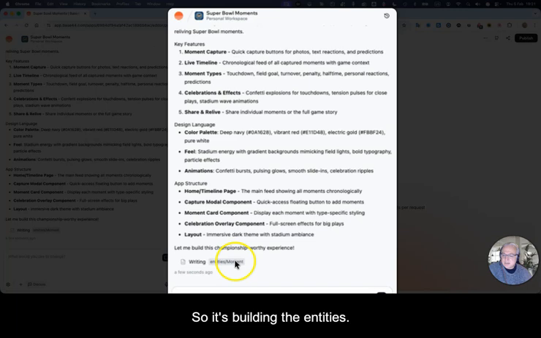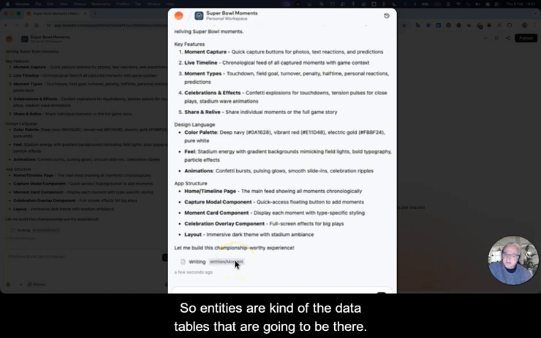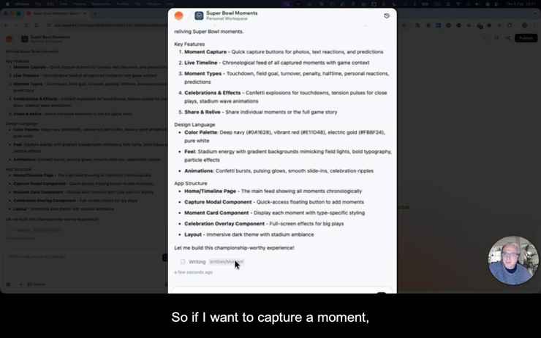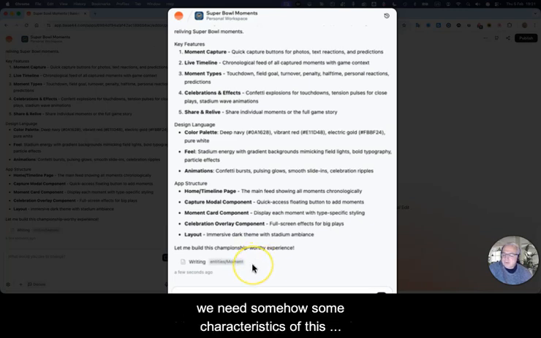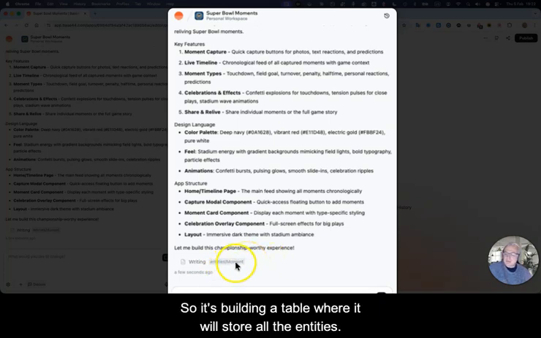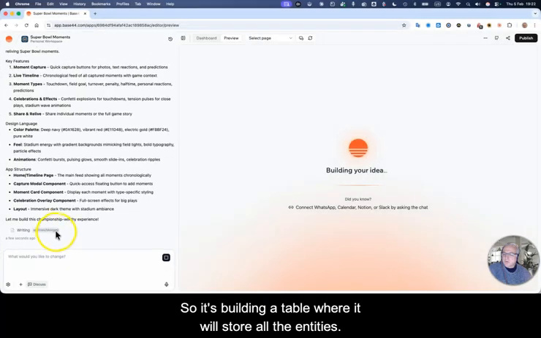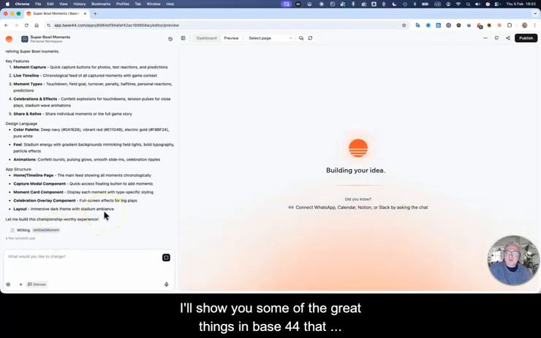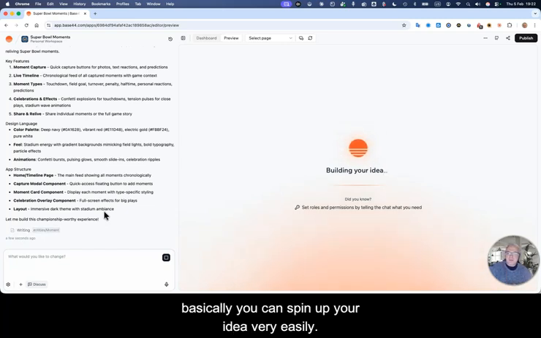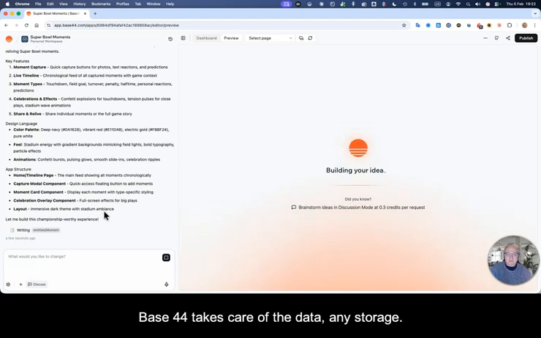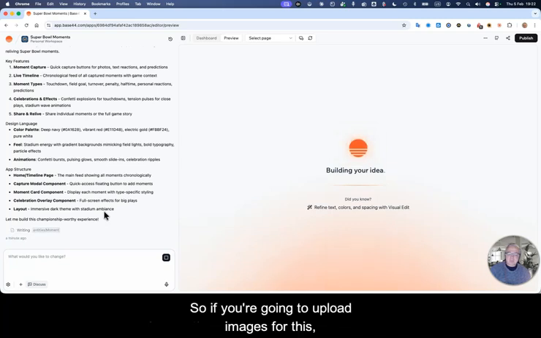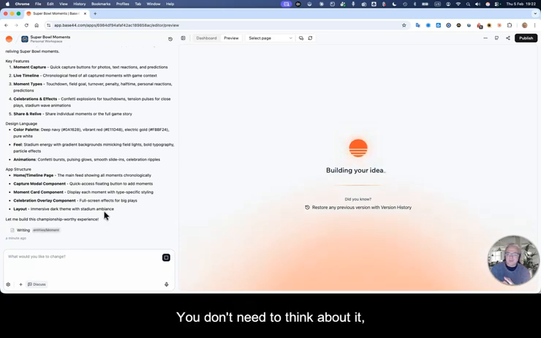So it's building the entities. So entities are kind of the data tables that are going to be there. So if I want to capture a moment, we need some characteristics of this moment, right? So it's building a table where it will store all the entities. I'll show you some of the great things in Base 44 that basically you can spin up your idea very easily. Base 44 takes care of the data, any storage. So if you're going to upload images for this, in this case, files, it's going to take care of that. You don't need to think about it. You don't need to worry about it.